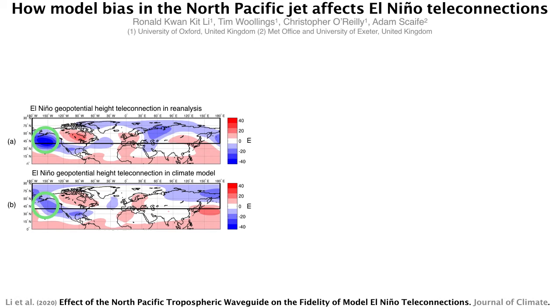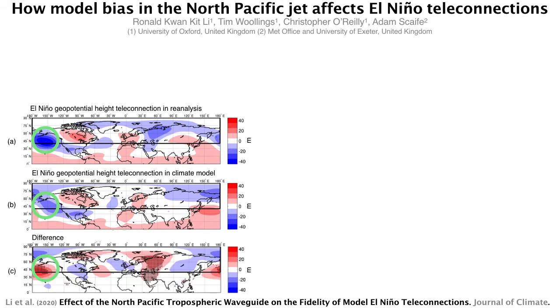Panel B shows the El Niño teleconnection again, but this time in the climate model. Panel C shows the difference. The Aleutian low is clearly weaker in the model. As the strength is related to Rossby waves, we investigate the waveguide.